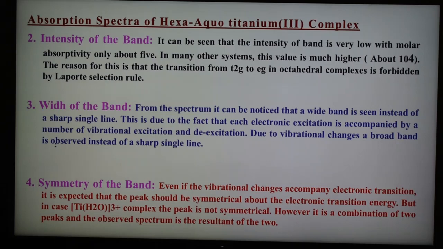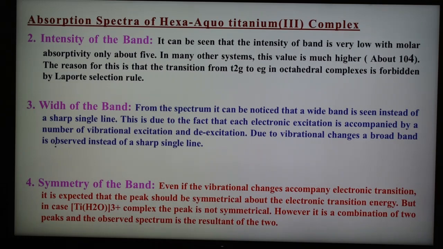And the third important point is the width of the band. From the spectrum it can be noticed that a wide band is seen instead of a sharp single line. This is due to the fact that each electronic excitation is accompanied by a number of vibrational excitations and de-excitations, and because of these vibrational changes, a broad band is observed instead of a sharp single line.